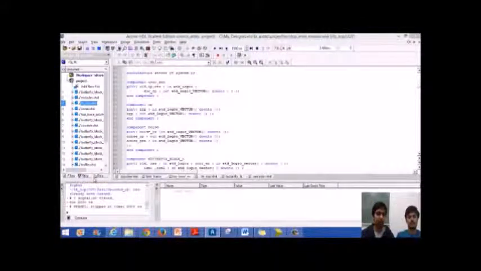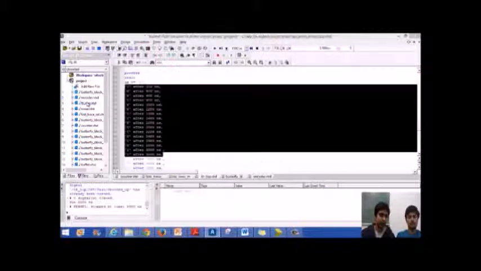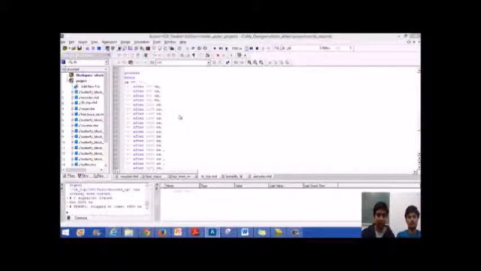This is fed to the output block. On the left hand side of your screen, you see a list of files. These are the same files which I mentioned before and which I have created using Xilinx tools. Due to some license problem, we were not able to run the simulation output on the Xilinx. Hence, we chose ModelSim to show our simulation results. We have made a test bench to test our results. So this is the test bench which I was talking about.